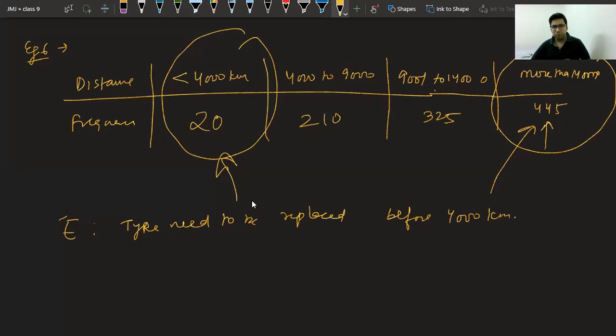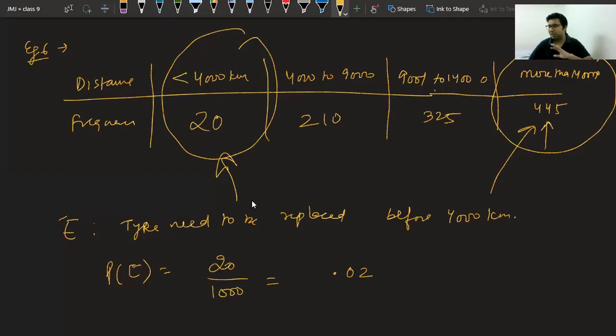The answer is probability of E, number of favorable outcomes, which is 20, upon total number of outcomes, which is 1000 tires checked. This is the probability 0.02. So 0.02 is the probability that you will get a not-good tire.